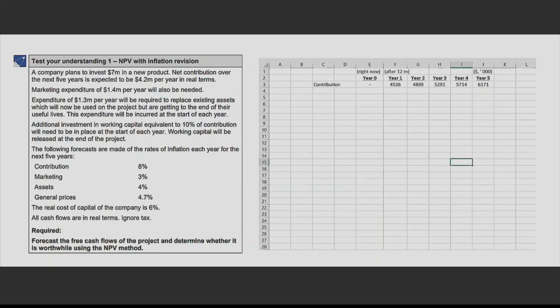Now let's come to the second portion. That second portion is the marketing expenditure. Per year you are going to make this expenditure.